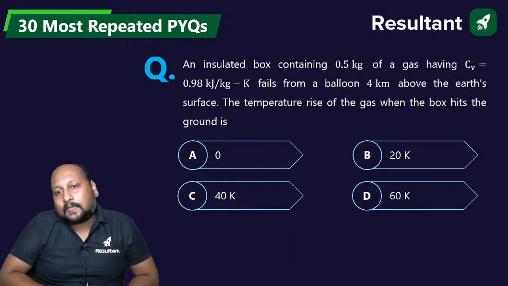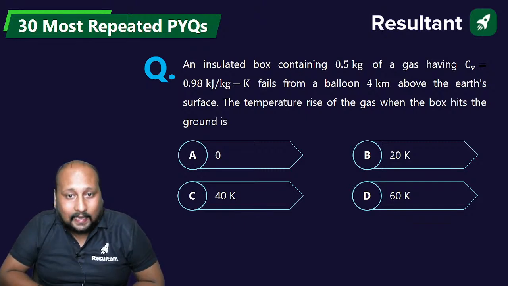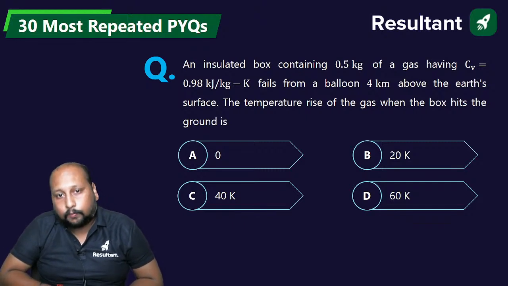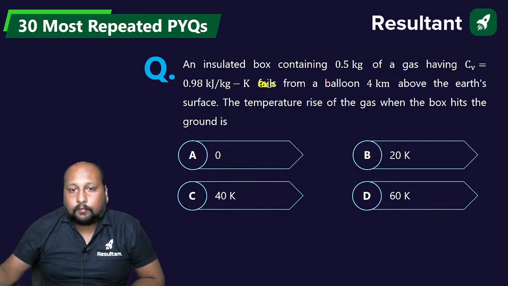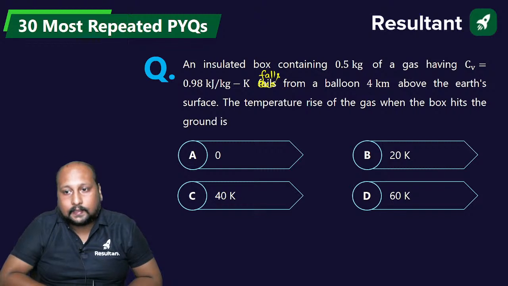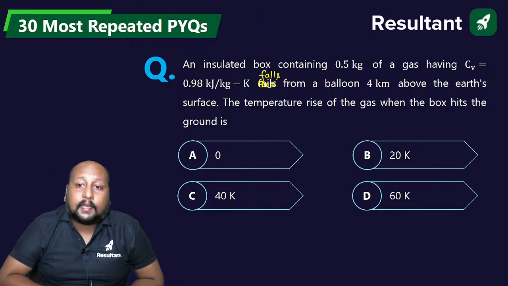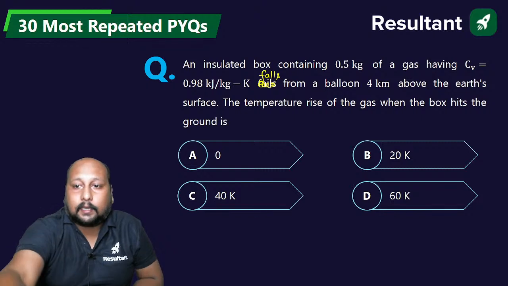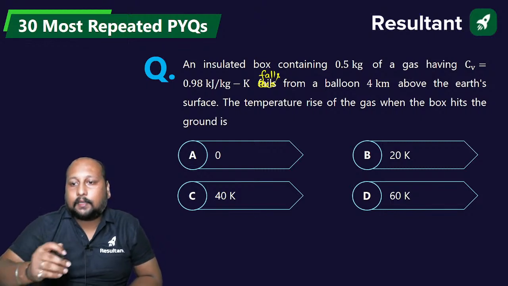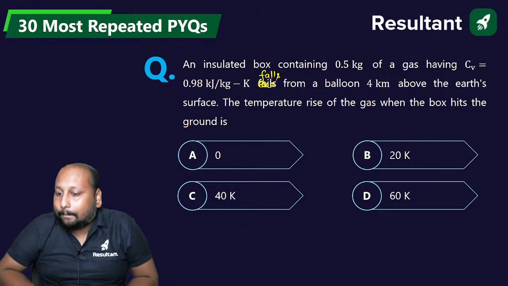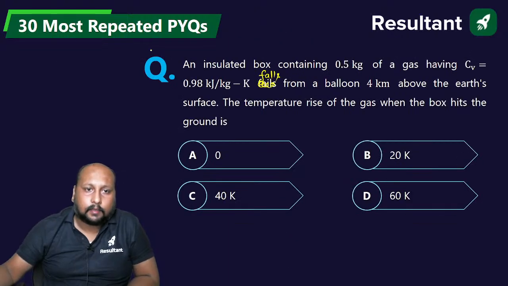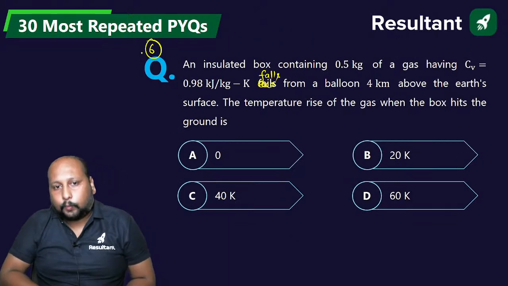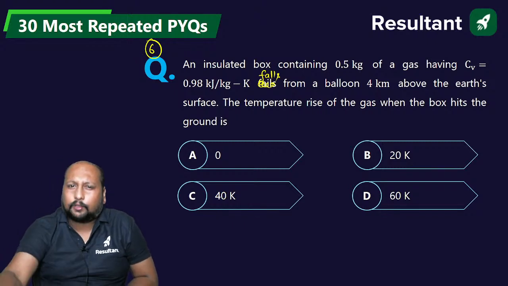An insulated box containing 0.5 kg of gas having Cv value as 0.98 kilojoule per kg Kelvin falls from a balloon 4 kilometer above the Earth's surface. What is the temperature rise of the gas when the box hits the ground? Chaliye, A, B, C, or D? This is question number 6. A very easy question.